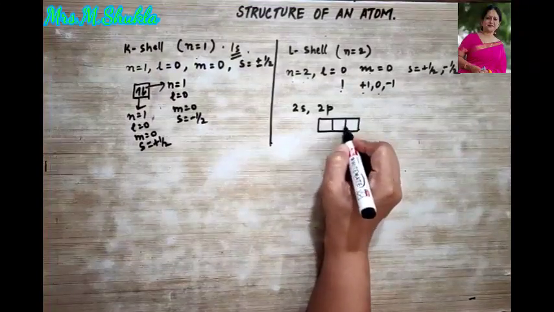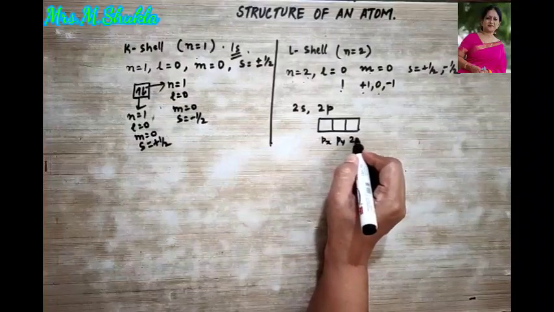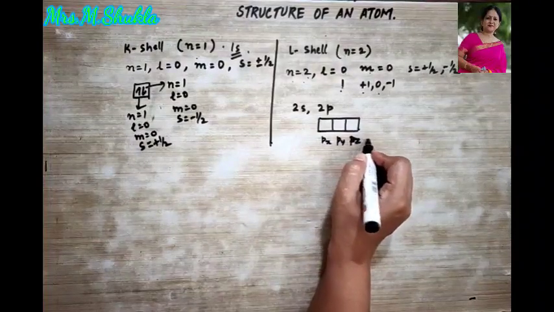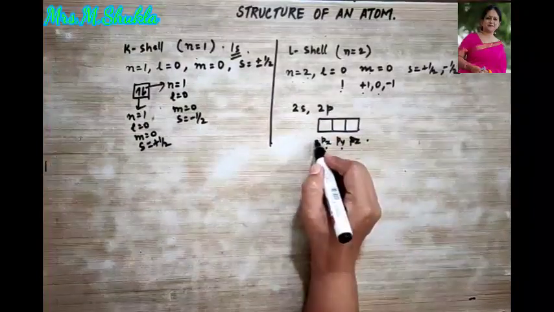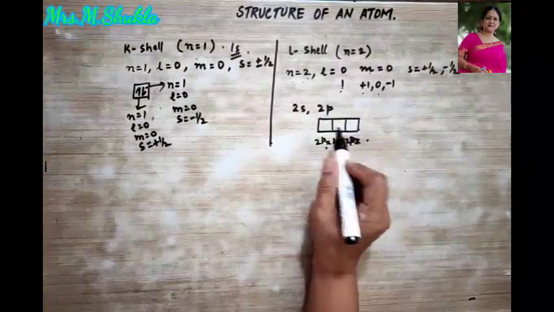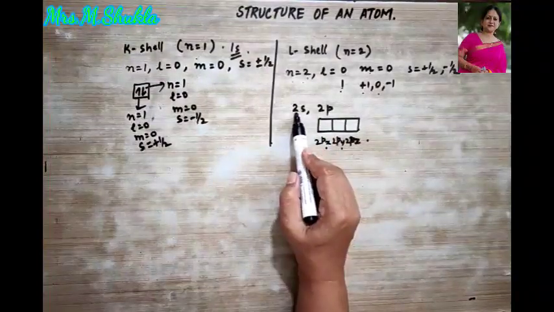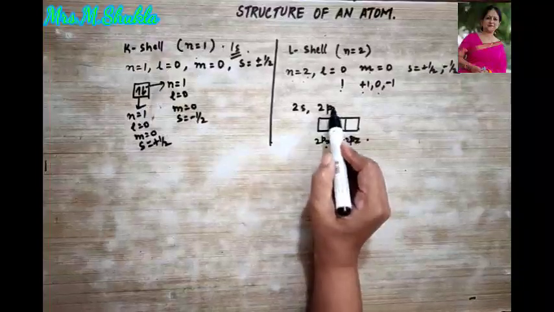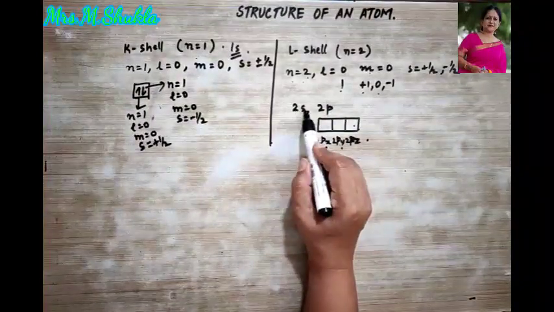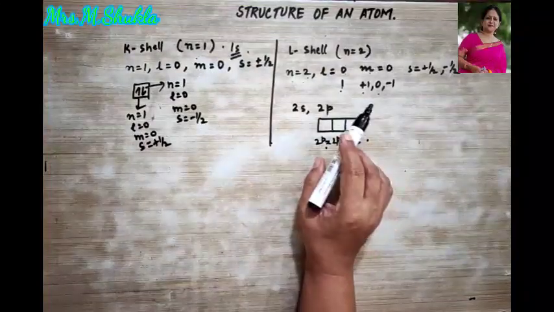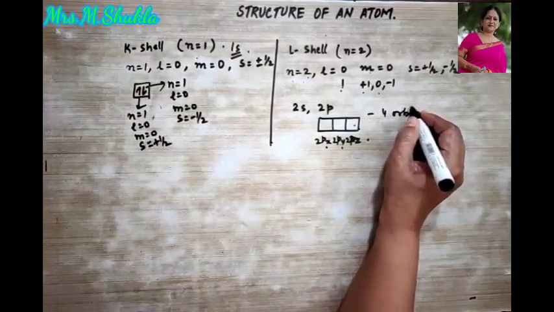We are talking about 3 orbitals. What are they? px, py and pz. So it is 2px, 2py and 2pz. Okay, I'll write it down like this. So in total, how many orbitals are there? 1, 2, 3, 4, because 2p is divided into 3 orbitals. So 3 from here and 1 of 2s. So total of how many orbitals? 4 orbitals are present over here.